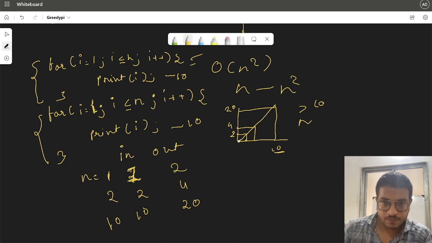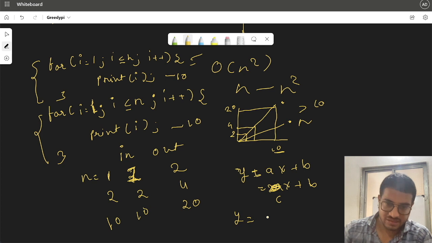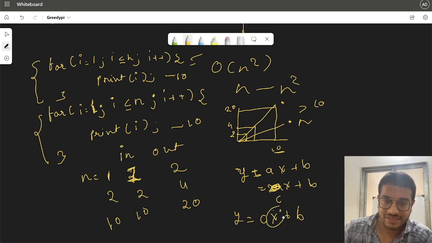If we plot the graph of a single loop, it would be something like this. And you can see that both graphs are similar, just the slope is different. So the equation would be like this: y is equal to ax plus b. And in this case, it will be 2 into ax plus b. And a is already a constant, so we can replace it with another constant. The equation would be y is equal to cx plus b. And this again gives us the power of x as 1.